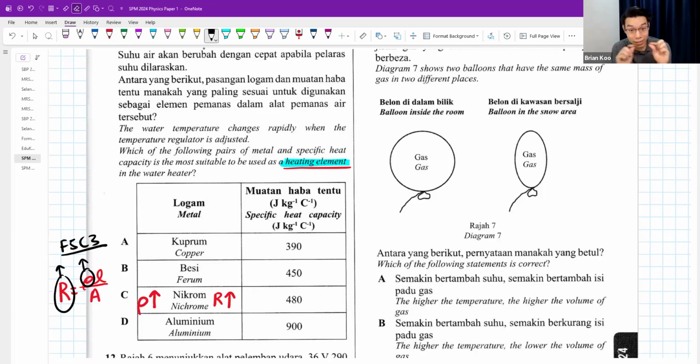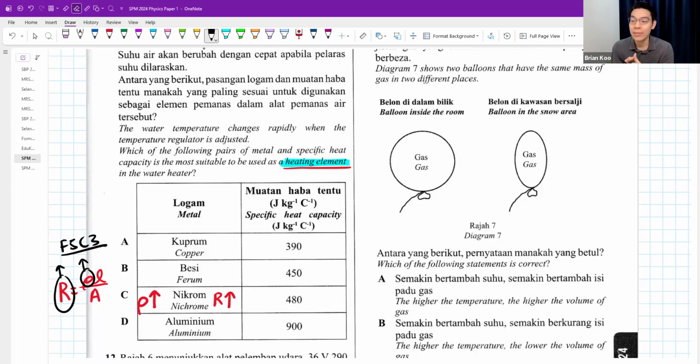It means that in a metal, I make it so difficult for current to flow, resistance very high, that as a result, this piece of wire, this element, becomes really hot. It produces a lot of heat because it is very difficult for current to flow. So it becomes very, very hot. That's why I can heat up water.